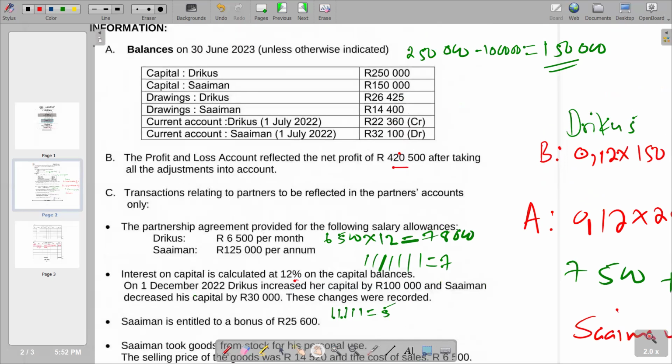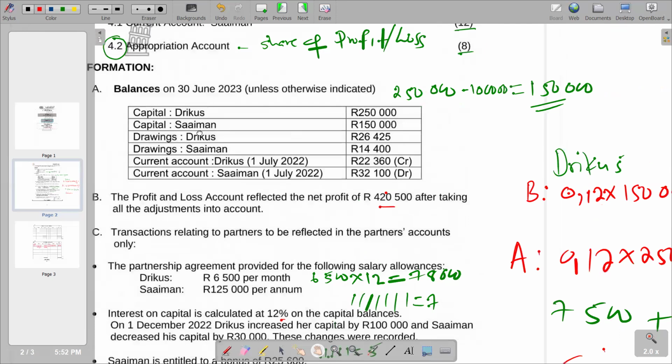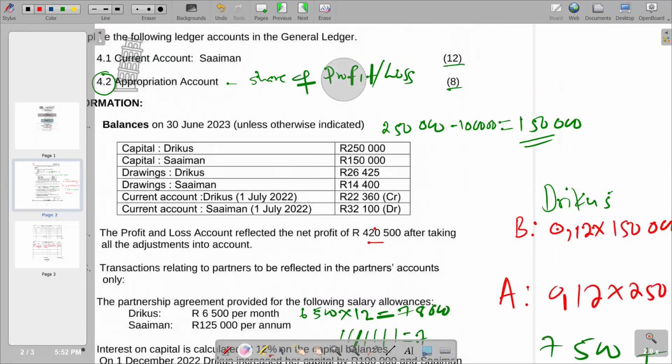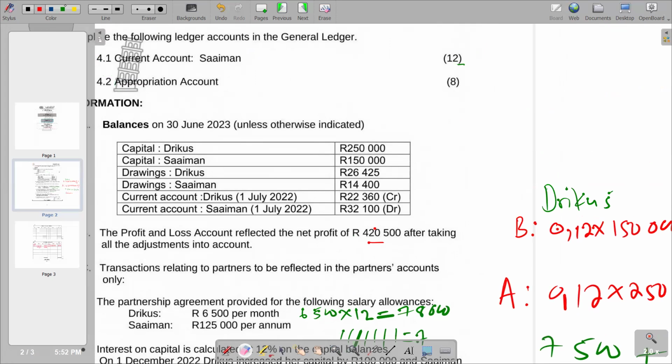So basically, we are going to make some calculations. For Simon, capital is 150,000. It's lesser by the 30,000 that we had in the beginning, since it decreased by 30,000 to 150.